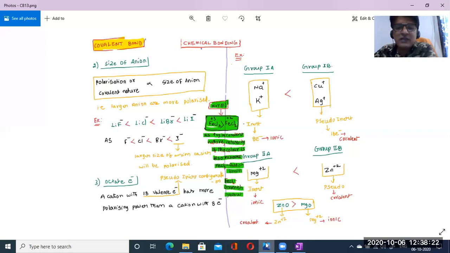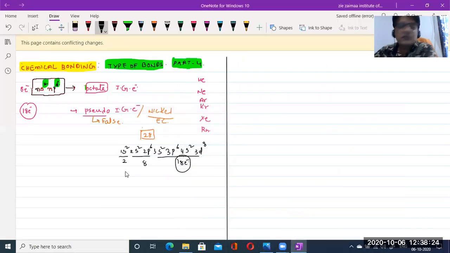Copper's atomic number is 29, and here I gave the charge as plus, which means loss of one electron. It becomes 28, which obviously is nickel. So nickel means what? Pseudo inert gas electronic configuration, isn't it?